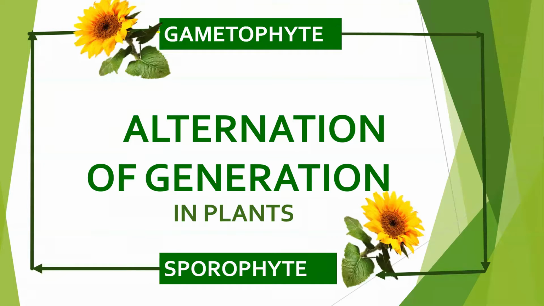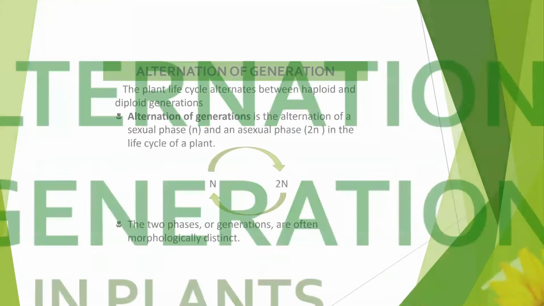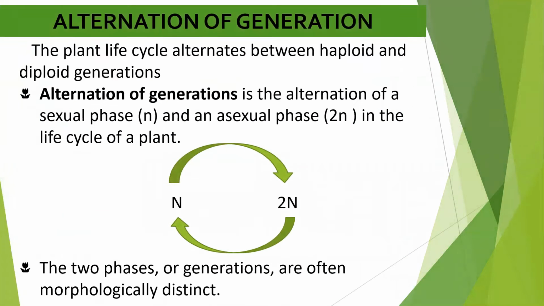In this video, we are going to learn about alternation of generation in plants. Alter means change: change in structure, change in characteristic, change in features. Here, we are going to talk about change in generation.